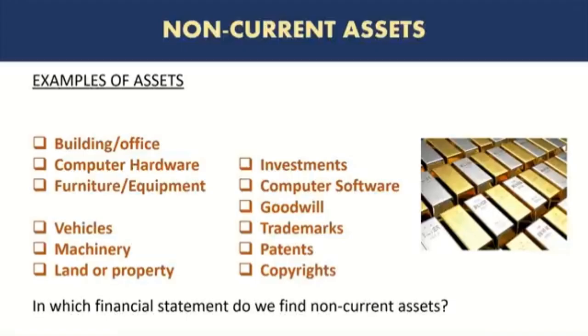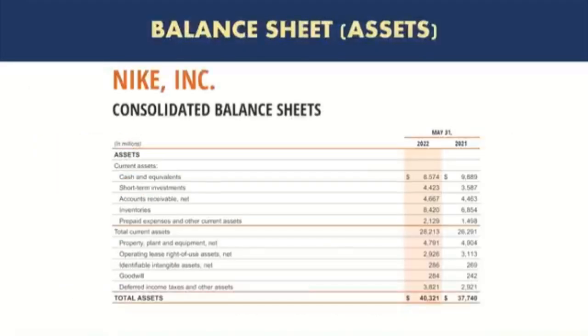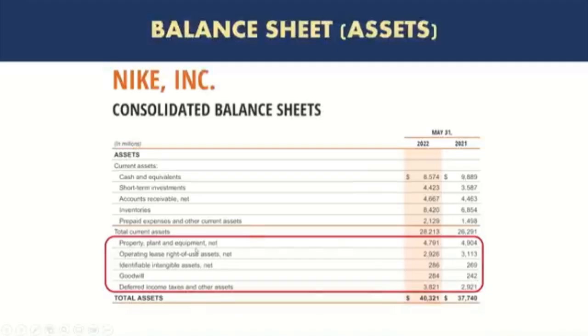Again, where do we find them in the financial statements? We just saw that in the balance sheet. And here in the case of Nike, you can see at the bottom, the non-current assets are listed here with the amounts of balances in the balance sheet.